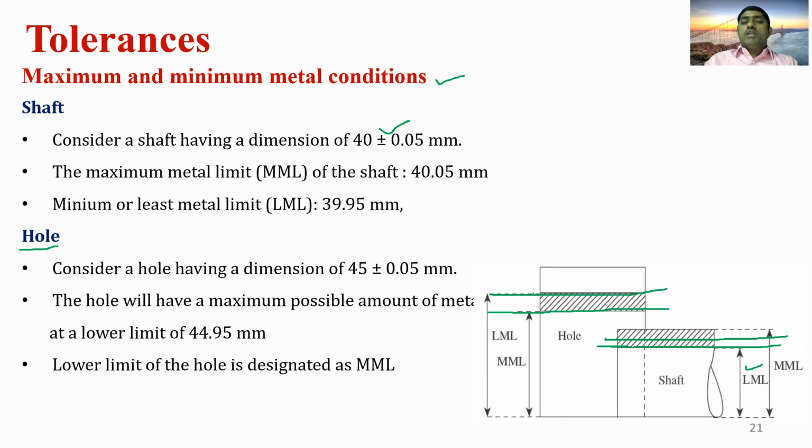If you consider the upper limit of the hole, only this much material is there. If you consider the lower limit, the total thickness of the material is this much. So the maximum metal limit is the lower limit of the hole. And for the shaft, the maximum metal limit is the upper limit. For the hole, it is the lower limit of the hole.